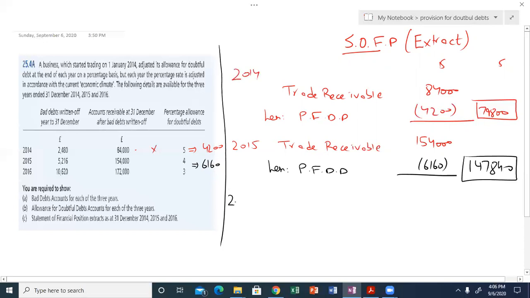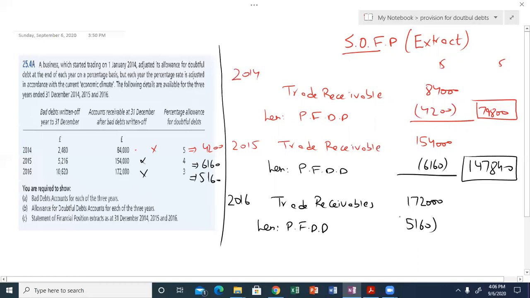The trade receivables at the end of 2016 is 172,000, and 172,000 at 3% is 5160. So you have to take the ending balance. You don't have to take the difference as in the case of the income statement. We have to take the ending balances at the end of each year.